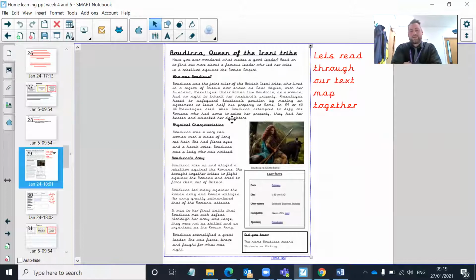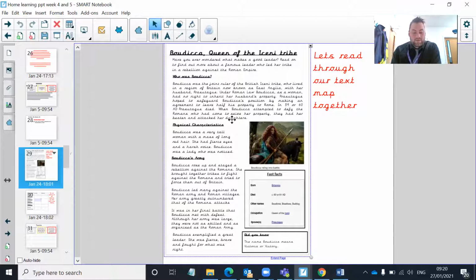Boudicca, queen of the Iceni tribe. Have you ever wondered what makes a good leader? Read on to find out more about the famous leader who led her tribe in a rebellion against the Romans. Who was Boudicca? Boudicca was the joint ruler of the British Iceni tribe, who lived in a region of Britain now known as East Anglia. With her husband Prasutaceus, under Roman law, Boudicca, as a woman, had no right to inherit her husband's property.